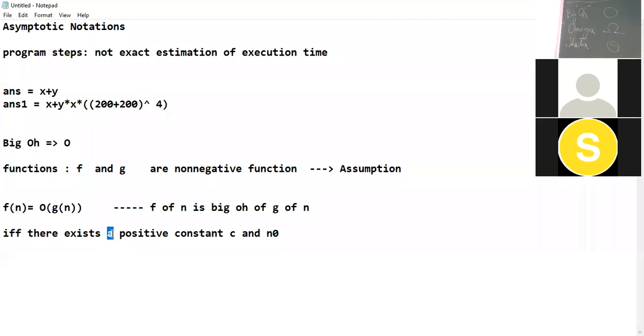Not one positive constant, two positive constants, c and n0, such that f of n is less than or equal to c into g of n for all n where n is greater than or equal to n0.